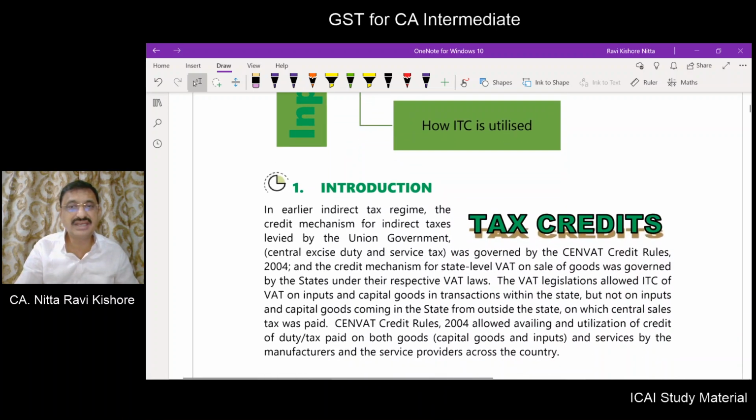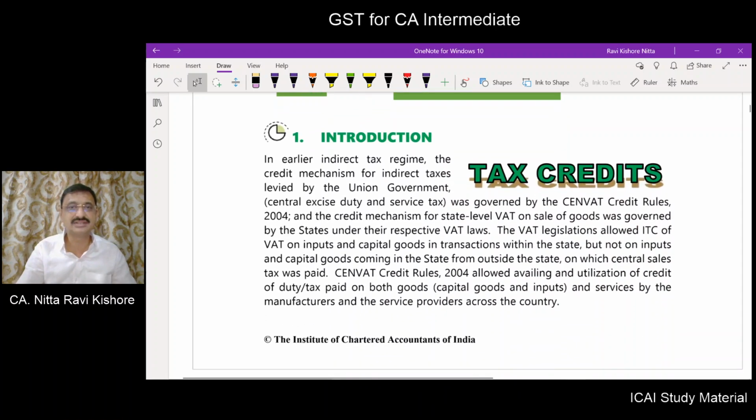Now we will go into para number 1, the introduction part of it. Friends, I sincerely advise you that before you start watching this chapter, you once watch our GST class number 1.